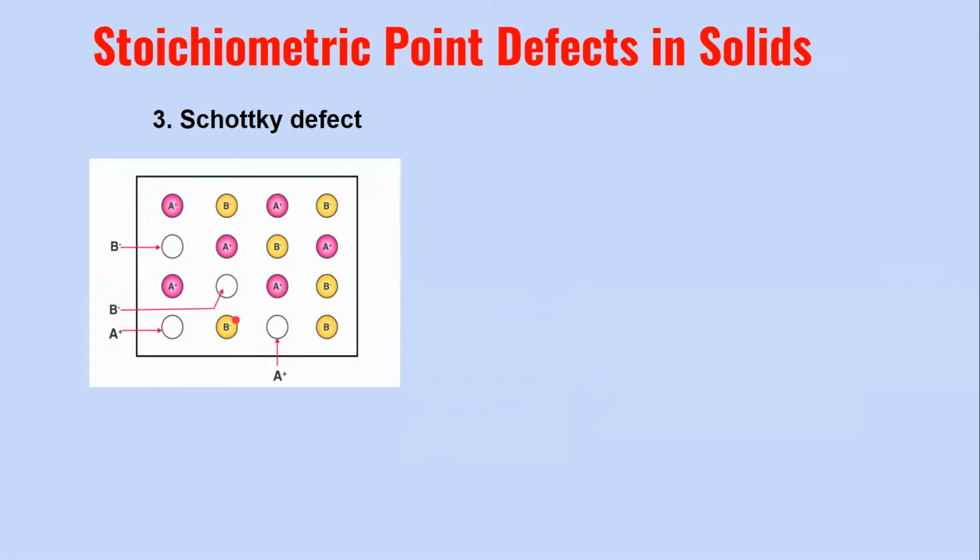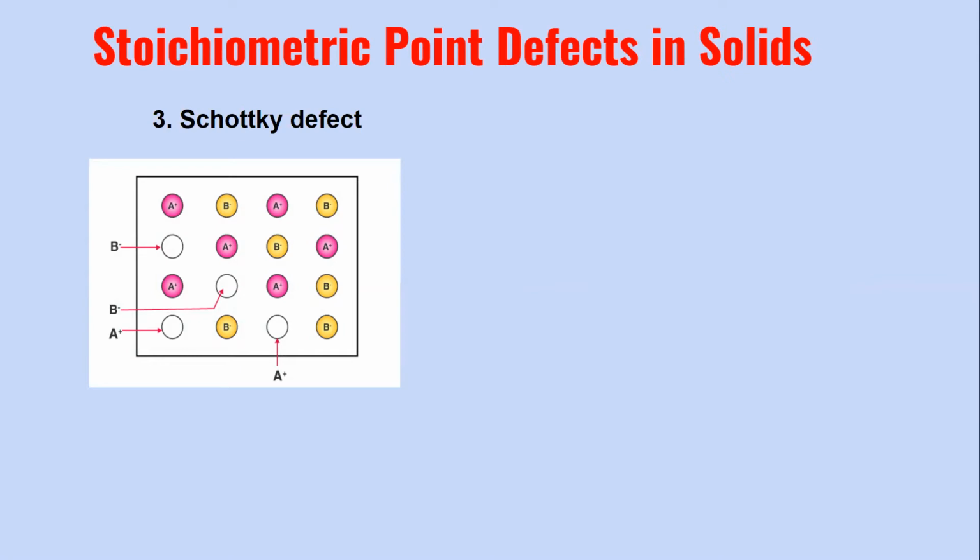So this Schottky defect is generally found in ionic compounds where they have a high degree of ionic character. There should be a high coordination number of the anions. And most importantly, there should be a very small difference between the size of the cation and the anion. That is, if you take the ratio of the size of cation to the size of anion, it should be less than unity, meaning almost equal. But it will not be the same because cations are generally smaller. So it should be very close to unity, although less than unity. That means hardly any difference should be there in the radii of the cations and the anions.